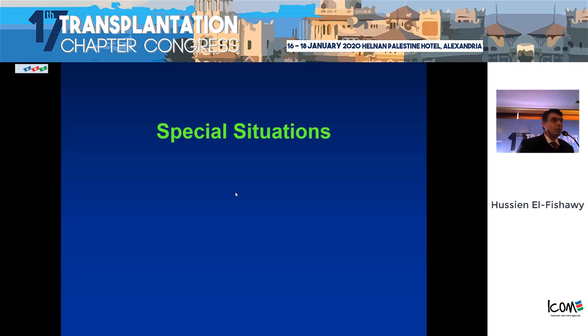Special situation, as we have mentioned, we can donate if you have a large cyst larger than 4 centimeters. Special situations, after discussion, we can donate even if the patient has hypertension. We can donate even if there are multiple cysts, more than 4 cysts with, of course, more than 4 centimeters, if they are proved to be simple cysts.